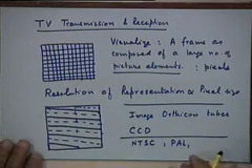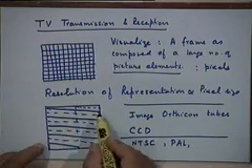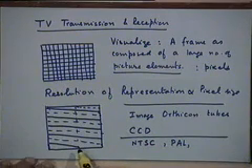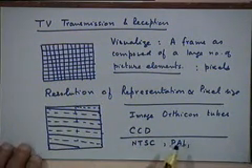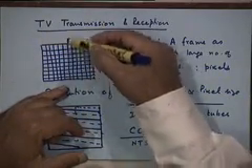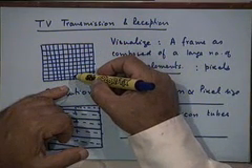There are one or two more standards, right? Each of these standards specifies a slightly different number of lines per frame. For example, in the NTSC standard, you scan using 525 lines. So the entire picture is represented in terms of 525 lines. What does it mean? It essentially means that you are dividing the entire vertical region into 525 portions.